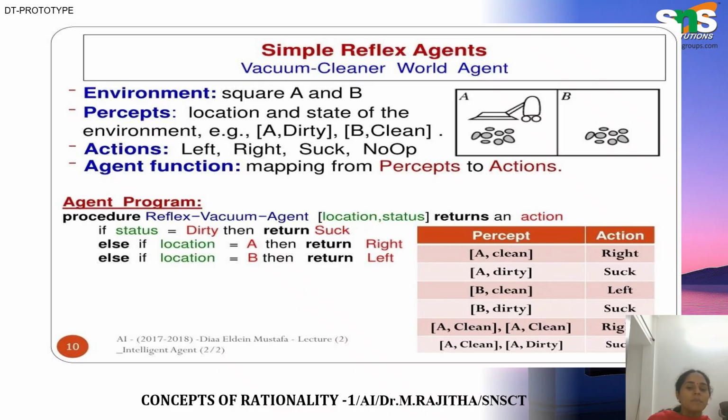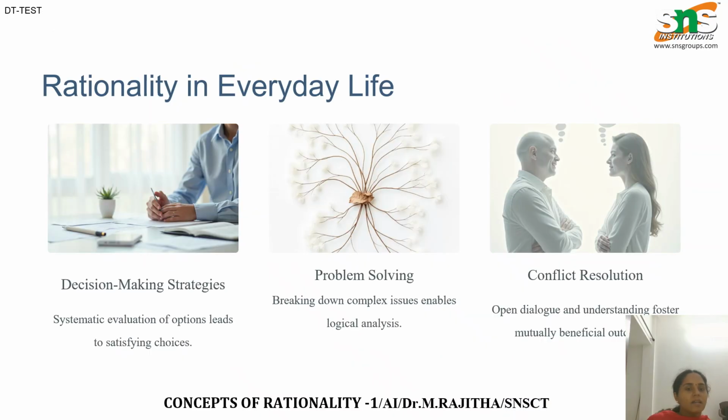Although humans may be influenced by emotions and limited information, AI systems are designed to make decisions logically based on available data. Understanding rationality helps us design smarter AI systems that solve problems efficiently and make better decisions.